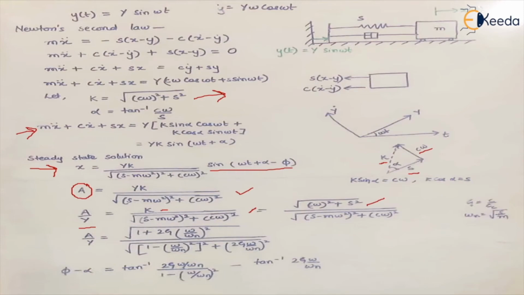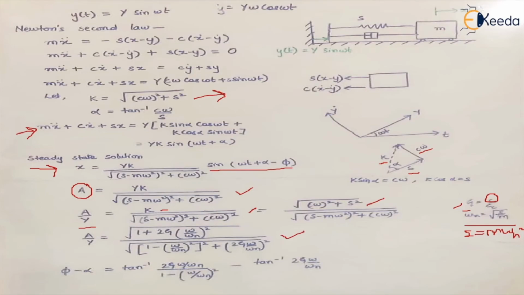Now we already know that omega n, which is the natural frequency, is under root S upon M. So we can write S as what? M into omega n square, right? And we also know that the damping factor zeta is what? C upon Cc. So we can also replace this C, the damping coefficient, with zeta into the value of Cc. And this is how the equation looks, right?